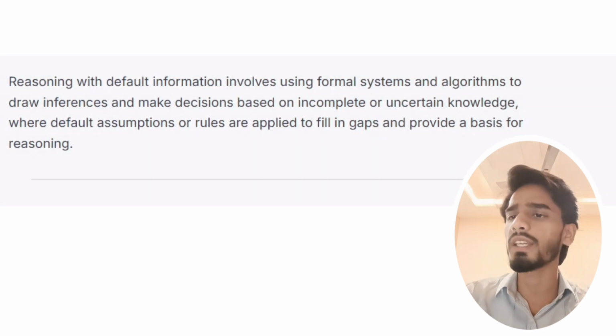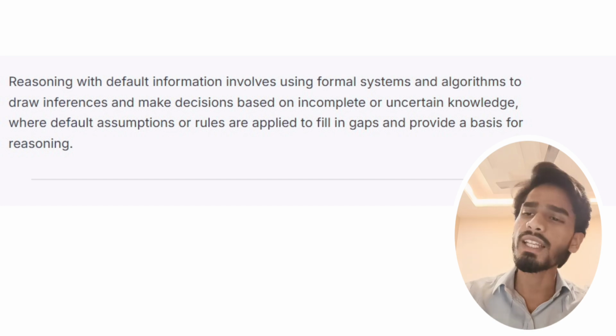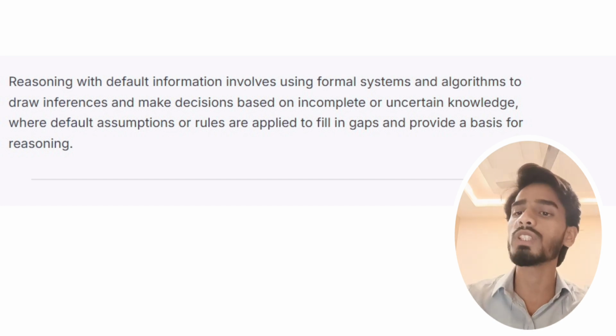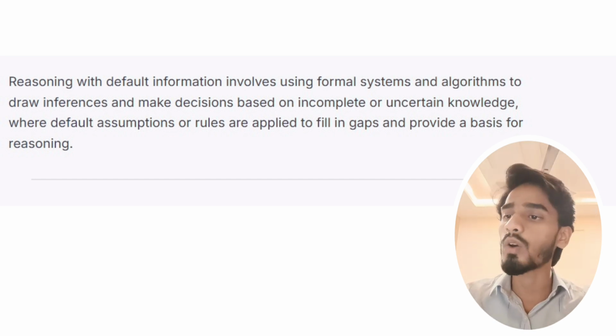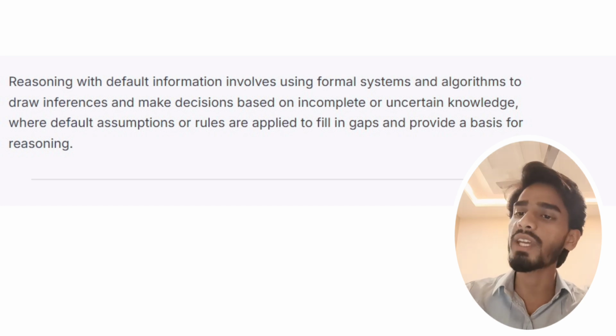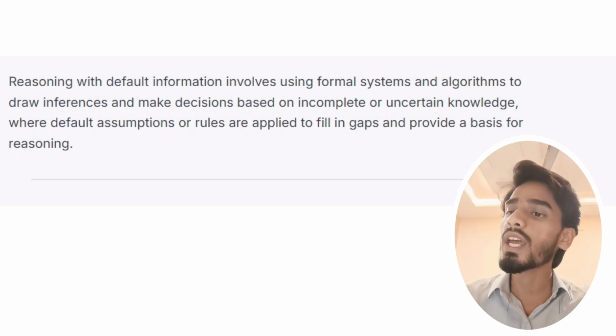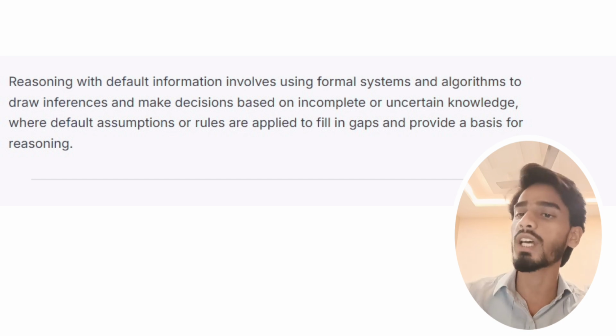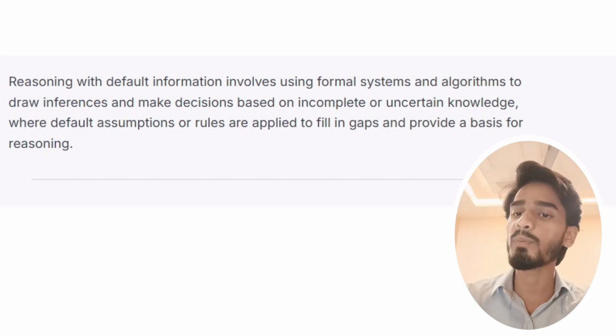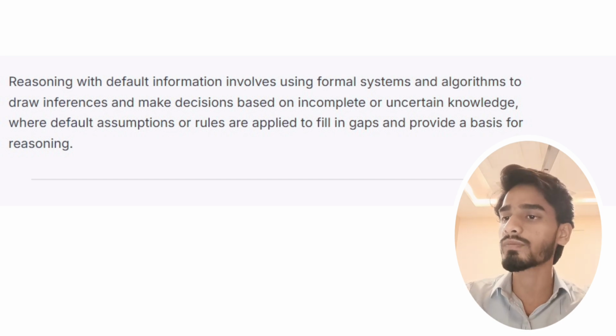What is reasoning with default information? Reasoning with default information involves using formal systems and algorithms to draw inferences and make decisions based on incomplete or uncertain knowledge, where default assumptions or rules are applied to fill in gaps and provide a basis for reasoning.